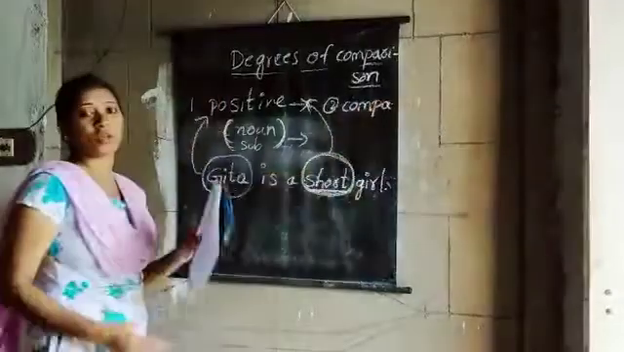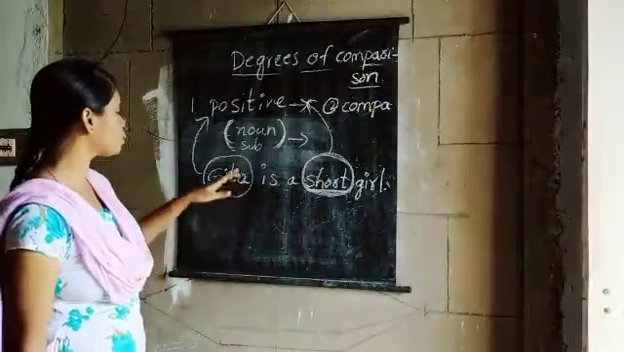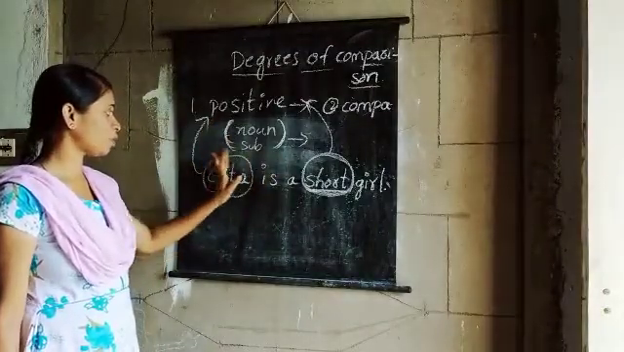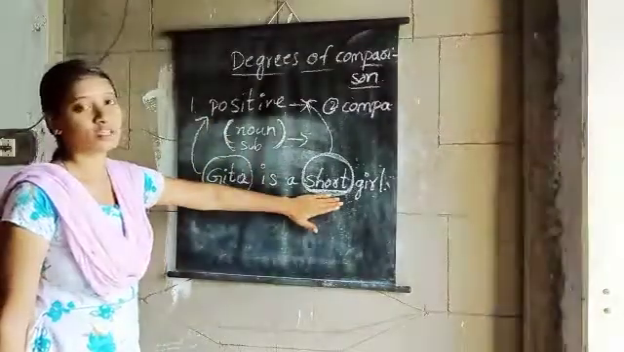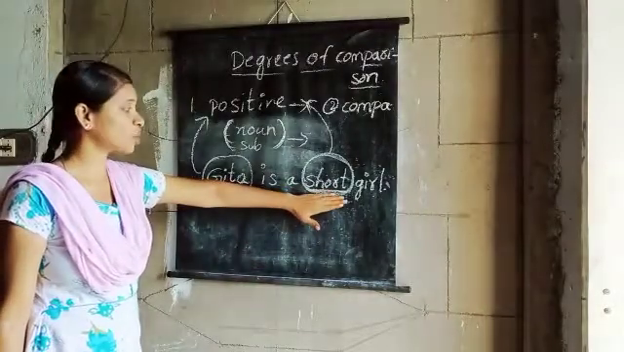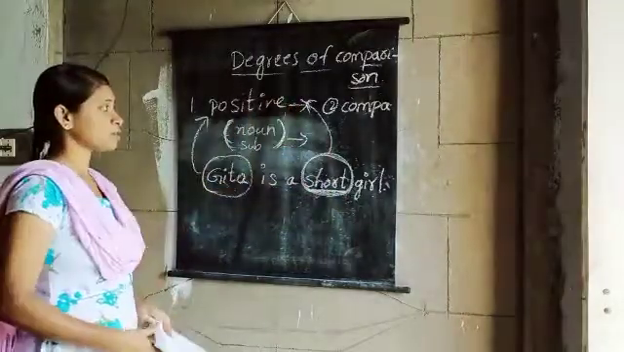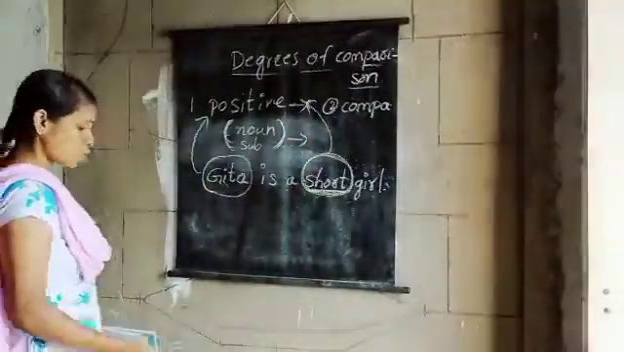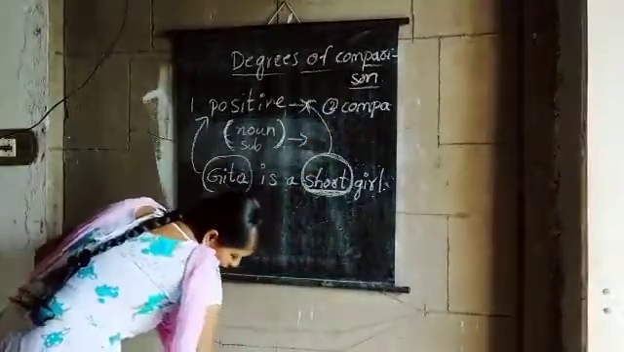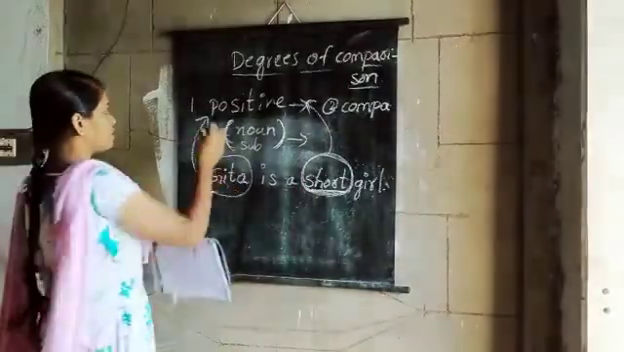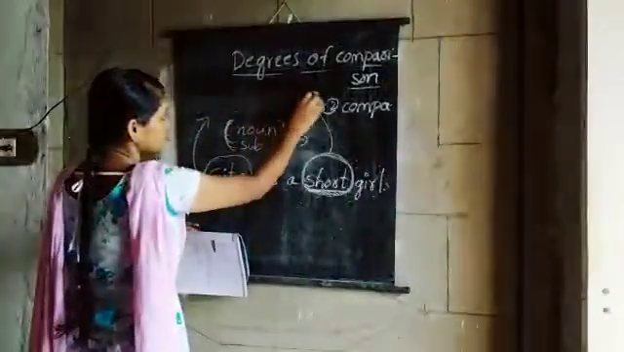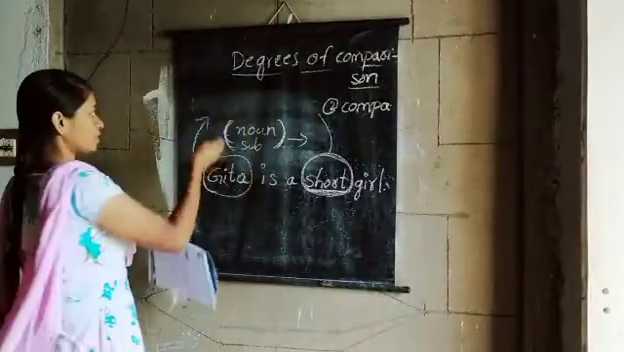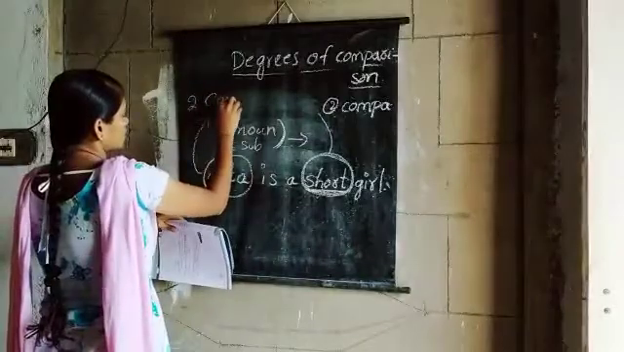I hope all of you understood positive degree. In positive degree we are talking only about this subject, and she is a short girl. So this short is the positive degree. Let us see the comparative degree now. What is comparative? All of you know comparative means comparing with others, comparing with the other one.